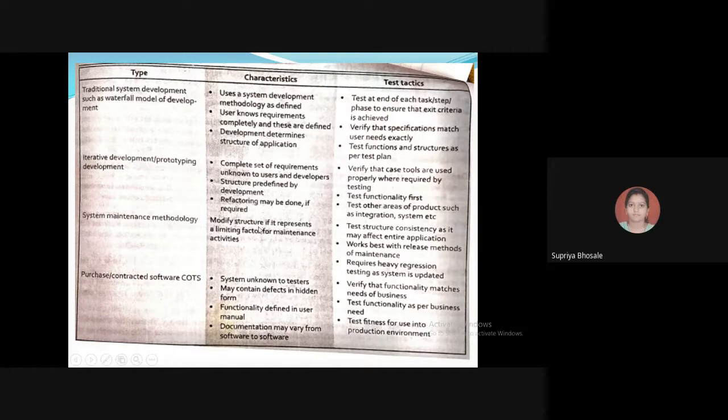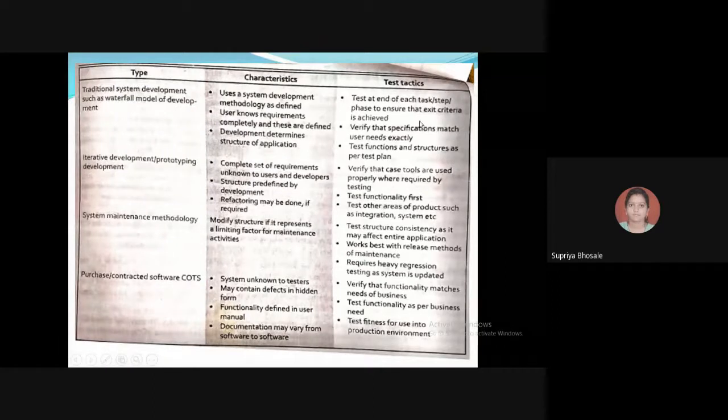So here modify the structure if it represents a limiting factor for the maintenance activities. And next type is purchased or contracted software, COTS. So here the characteristics are: system unknown to the tester may contain defects in hidden form, functionality defined in user manual, documentation may vary from software to software.